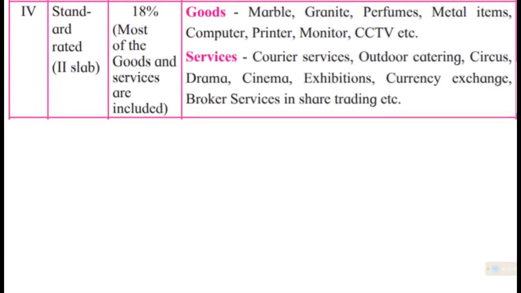The 18% category includes marble, granite, perfumes, metal items, computer, printer, monitor, CCTV, all these come in the 18% tax rate.